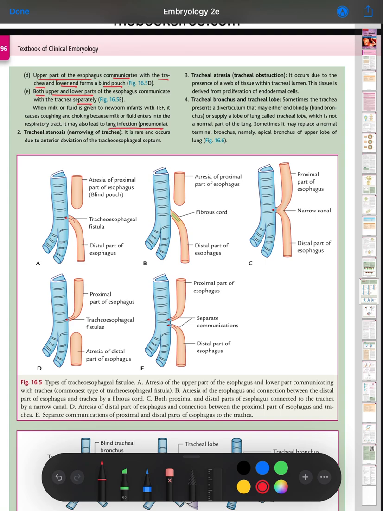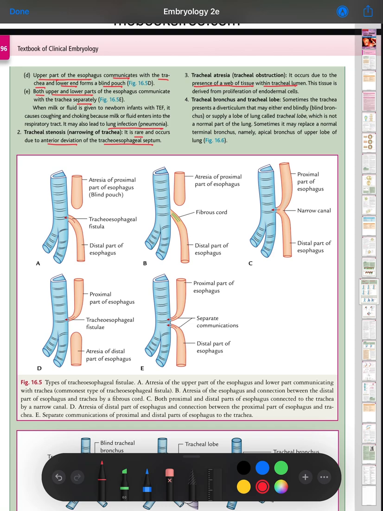Tracheal stenosis, narrowing of the trachea, is rare and occurs due to anterior deviation of the tracheoesophageal septum. Tracheal atresia, tracheal obstruction, occurs due to the presence of a web of tissue within the tracheal lumen. This tissue is derived from proliferation of endodermal cells.